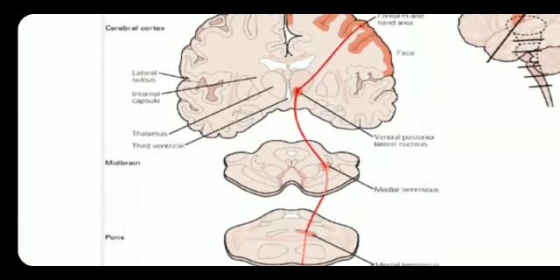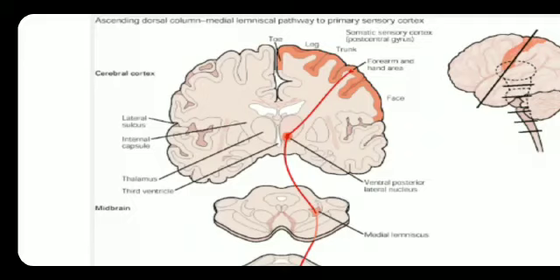From the thalamus, the third order neuron starts and projects to the sensory cortex, the postcentral gyrus. That is the dorsal medial lemniscal tract.